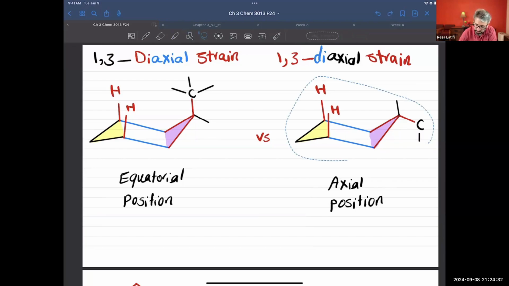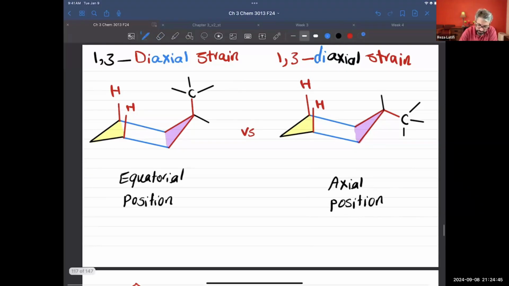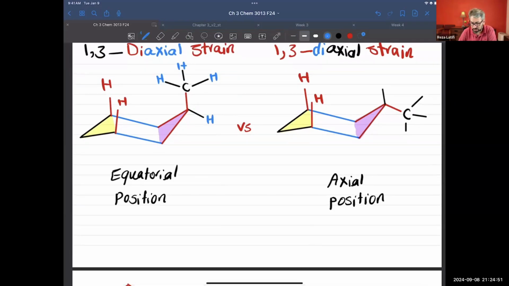So let me move this one a bit to the left side. I'm going to put hydrogen atoms there. And what I've got here is going to be hydrogen, hydrogen here and CH3. So on the left side, I put the methyl group in axial position. And here, the methyl group is in equatorial position. I want to know which one is going to be more stable.